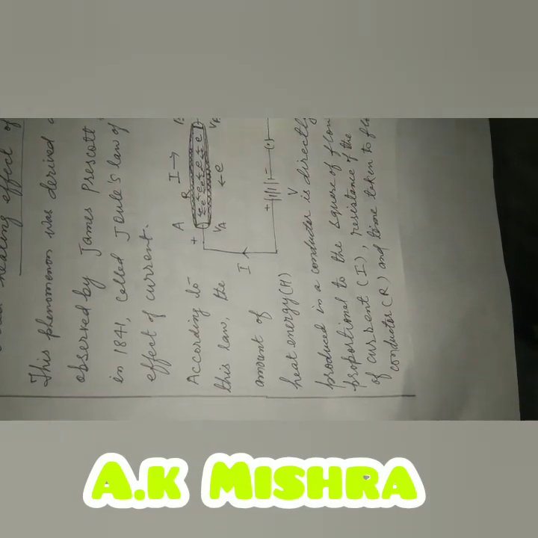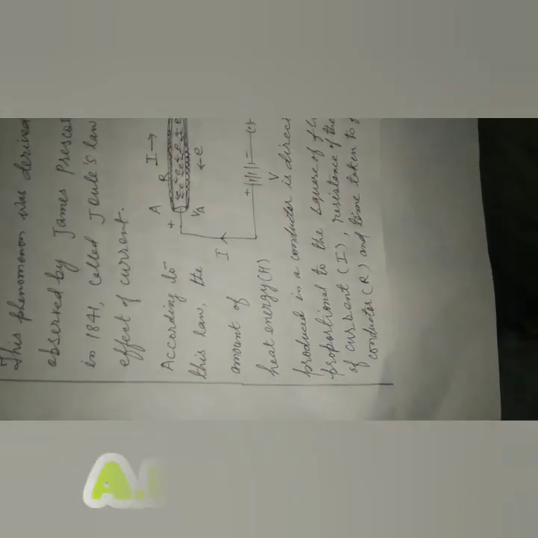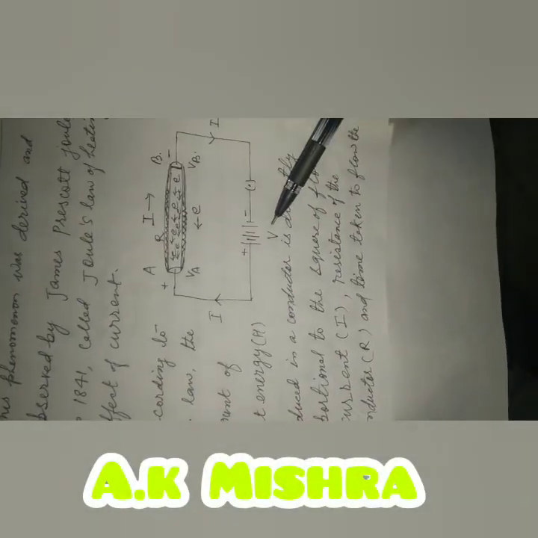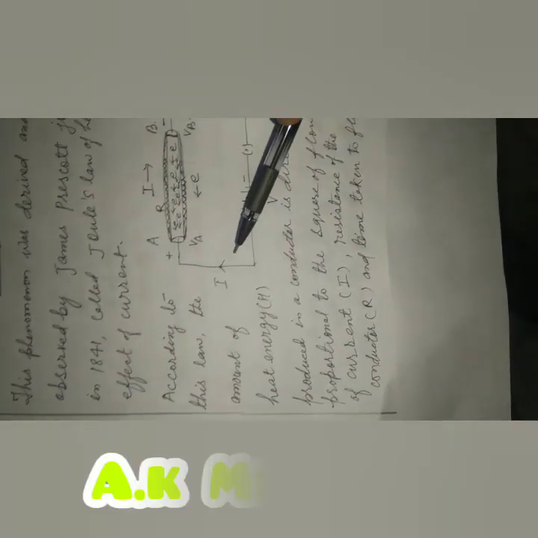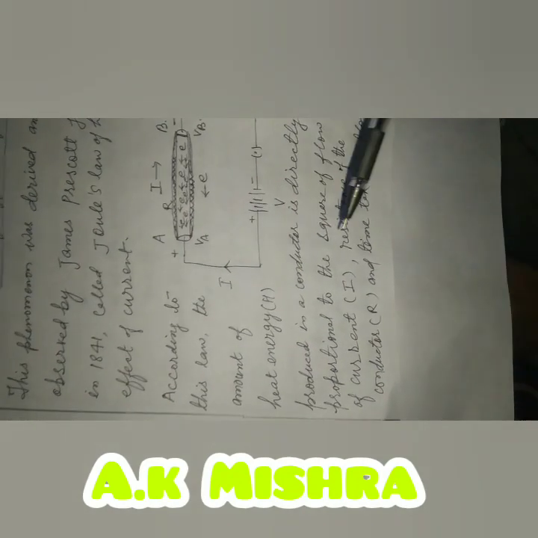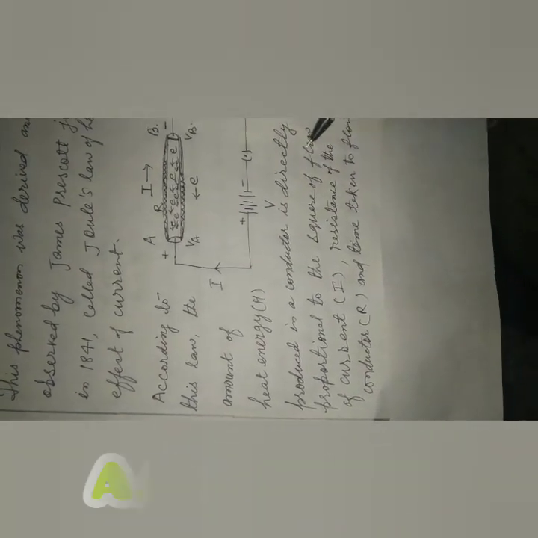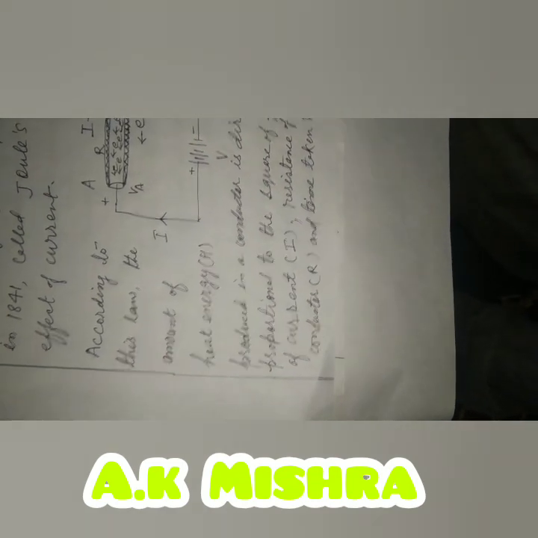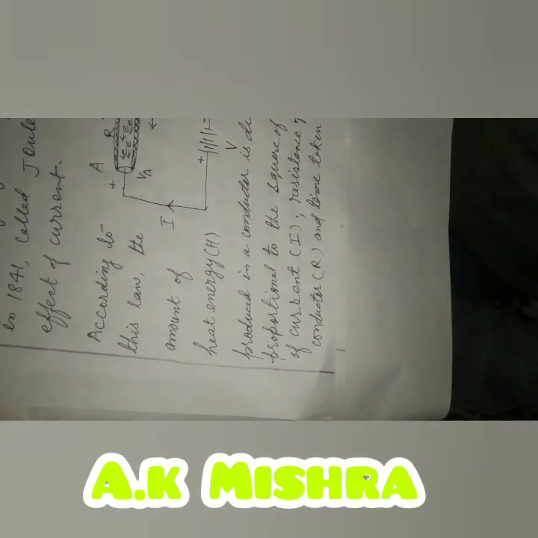of heating effect. According to this, I have drawn a diagram. Let us consider a conductor whose length is L, which is connected across a potential difference, source of electricity V, I is current, R is the resistance. Then, according to this law, heat energy produced in a conductor is directly proportional to the square of the current, directly proportional to the resistance of the conductor, and directly proportional to the time of flow of electric current.